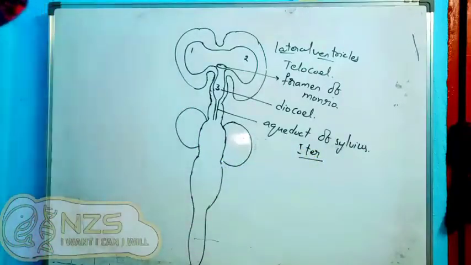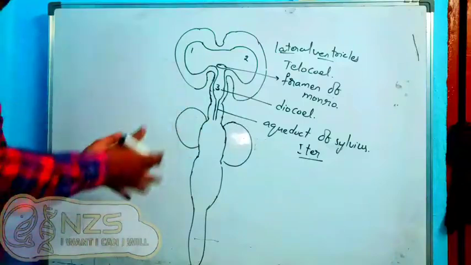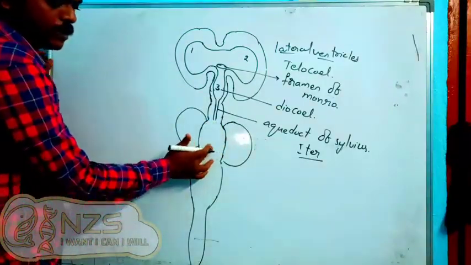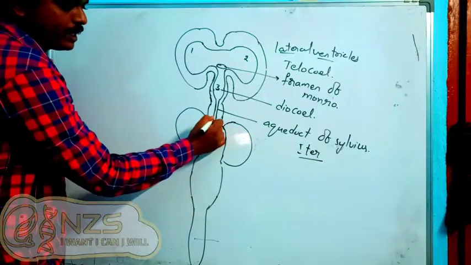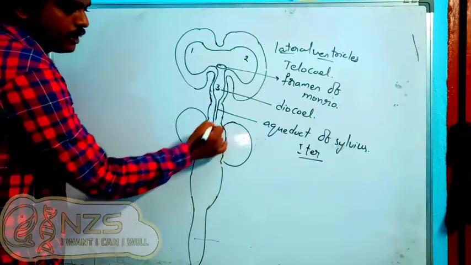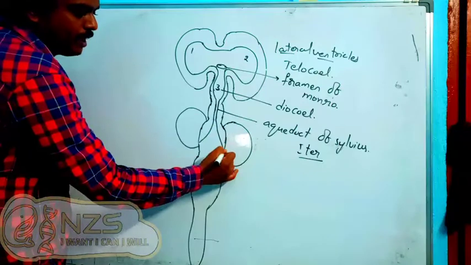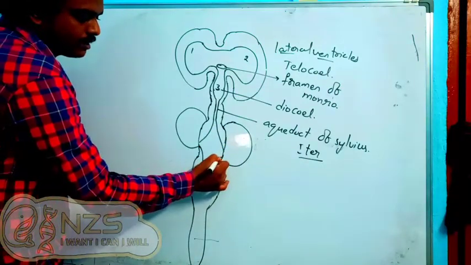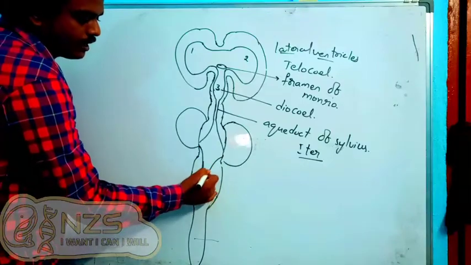This aqueduct passes through the midbrain part and comes down to the junction of the pons and the medulla oblongata.